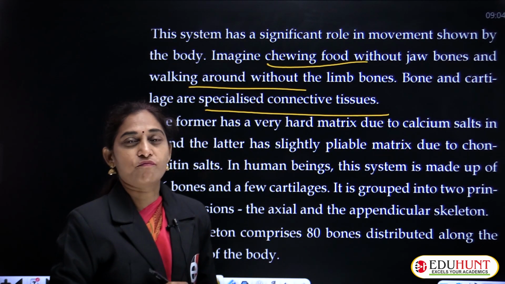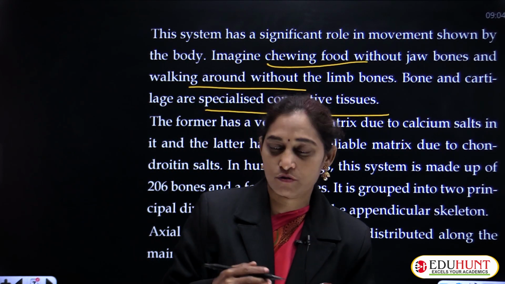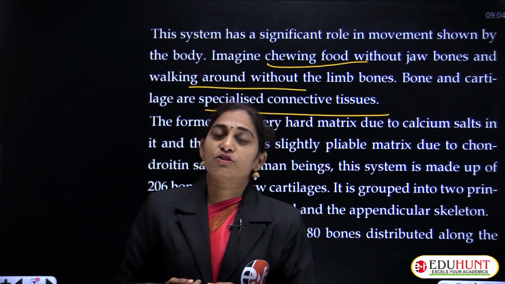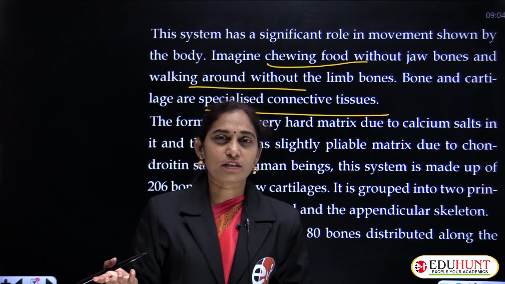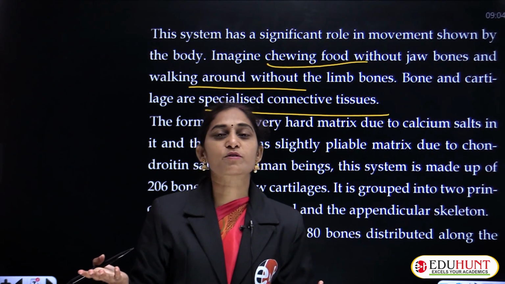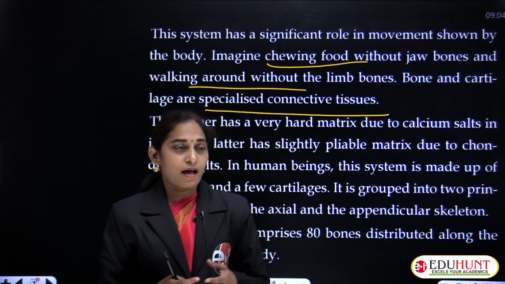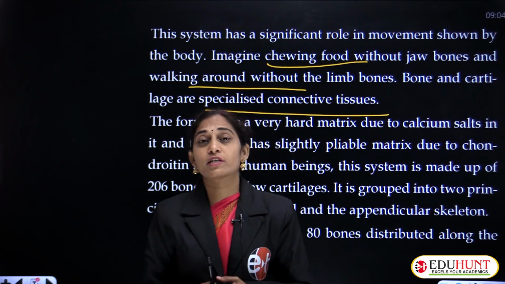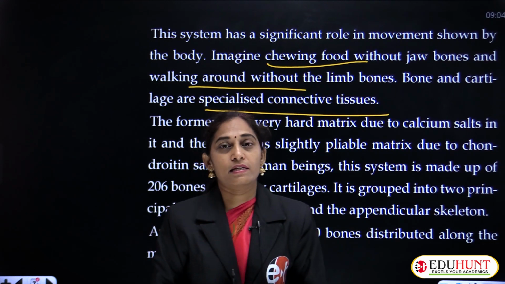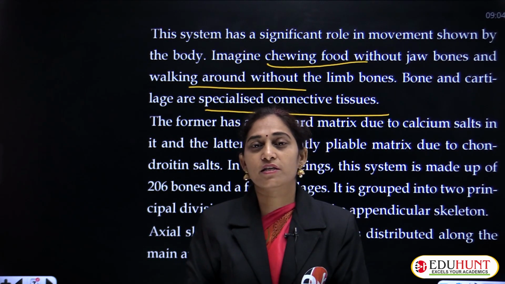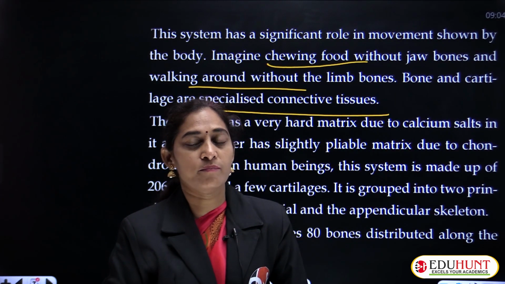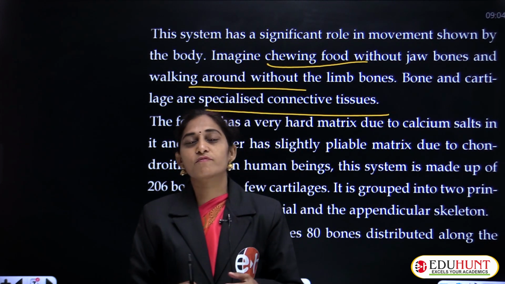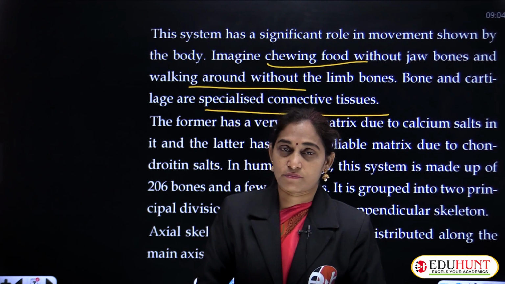We have different tissues among tissues. Epithelial tissues you will study in later stages. What is a tissue? Tissue is nothing but a group of cells that perform a specific function. They have a similar structure and perform a specific function. They might originate from the same cell. That is, origin is the same, structure is the same, and even the function is the same for some kinds of tissues. Tissue is nothing but a group of cells that perform a function.